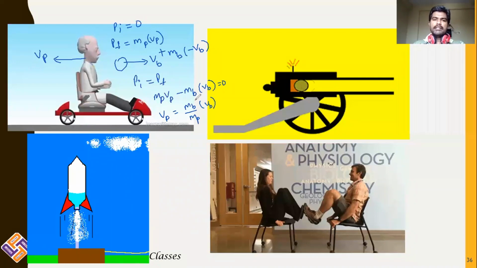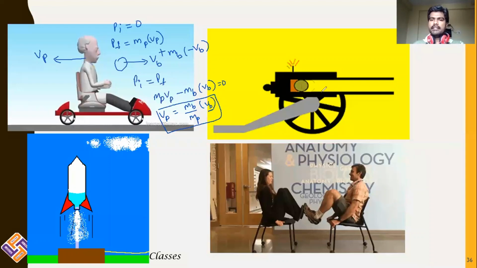So the velocity of the person depends on the velocity of the ball. The faster the ball is moving, the faster the person will move in the direction opposite to that of the ball. Clearly, in this case, initially the net momentum is 0. Two bodies are in the rest position. After the ball is thrown, the two bodies come into motion.